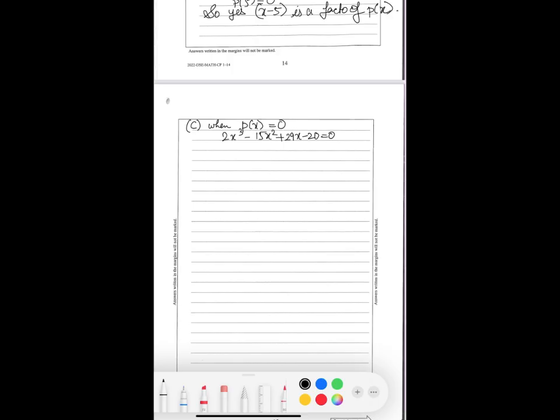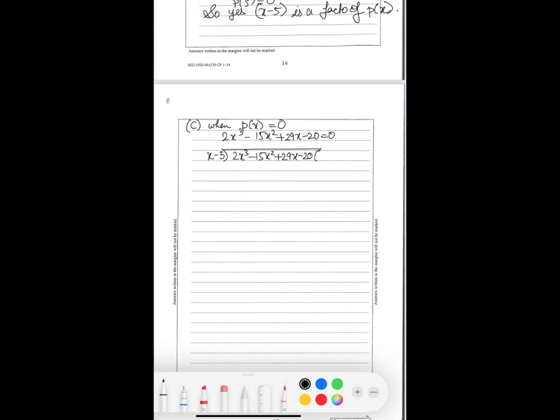We know that x minus 5 is a factor of it, so we will divide by x minus 5 using long division to find the quotient, to divide this cubic into a quadratic and a linear.